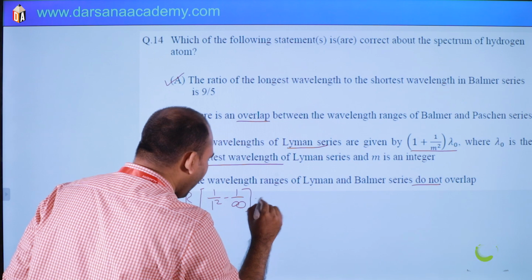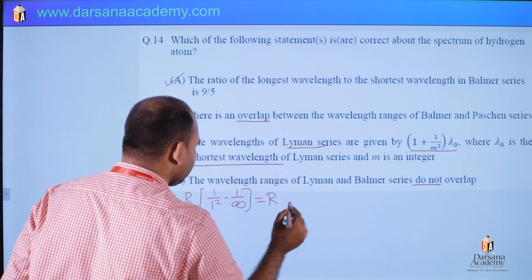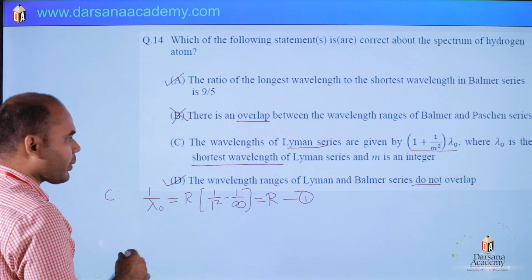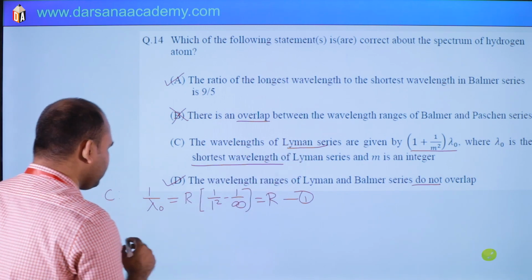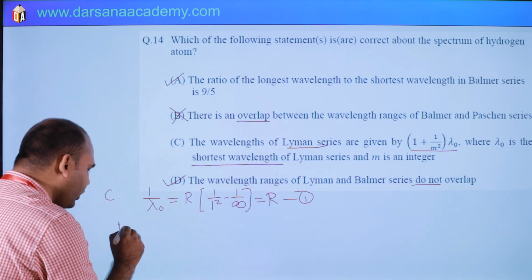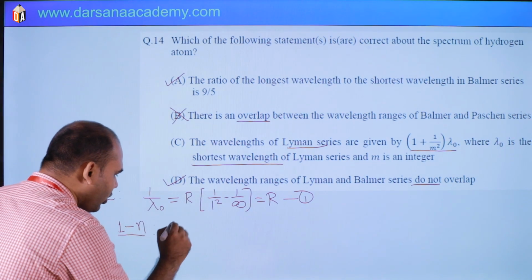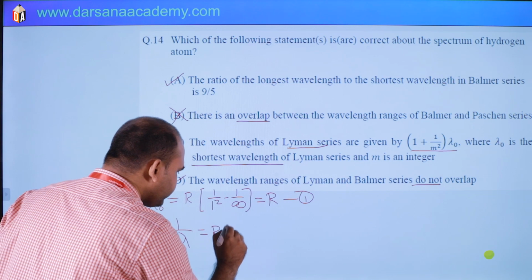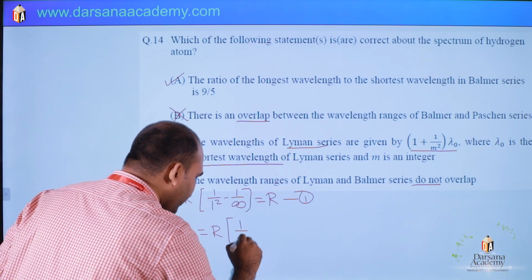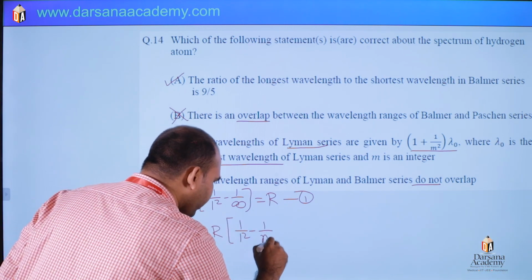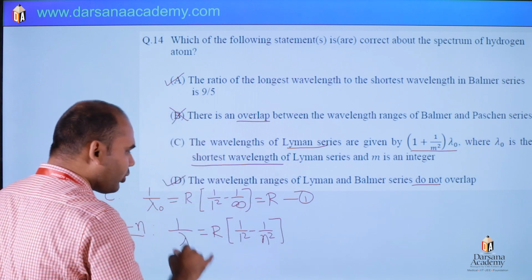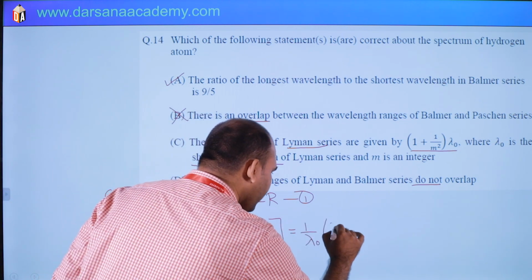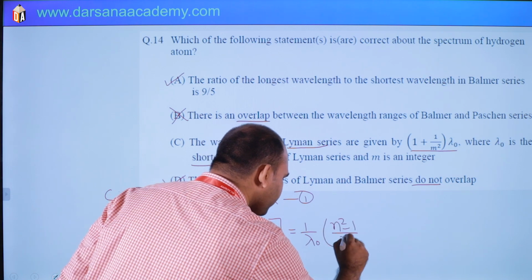So this is simply R. 1/λ0 is R, first equation. Then in general from n to 1, 1/λ is R(1/1² minus 1/n²), and R is 1/λ0. So this is 1/λ0 (1 minus 1/n²).